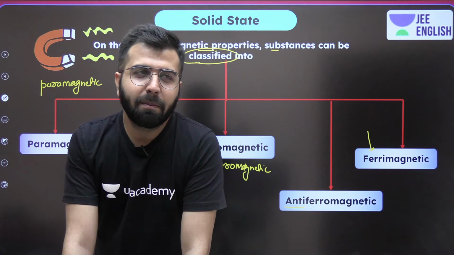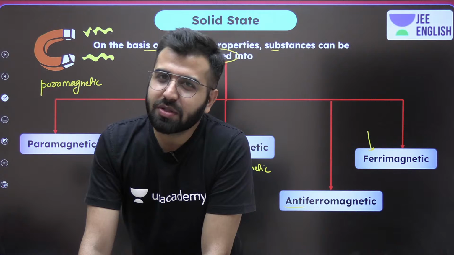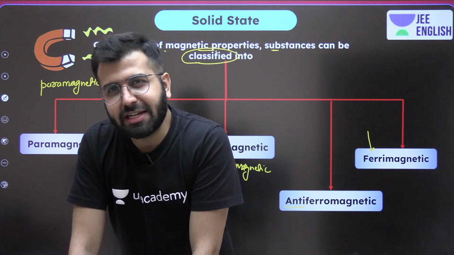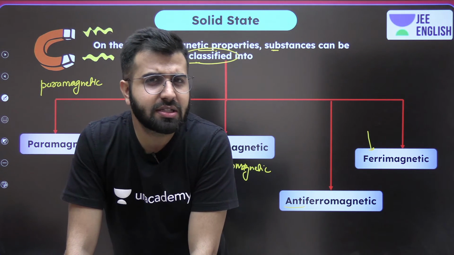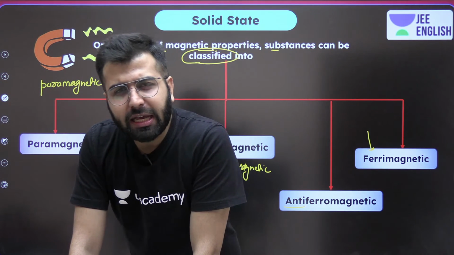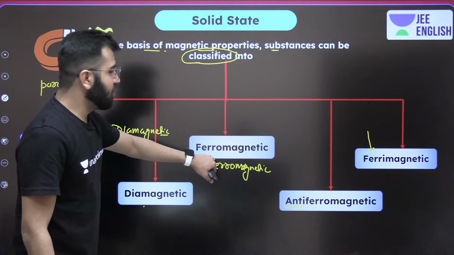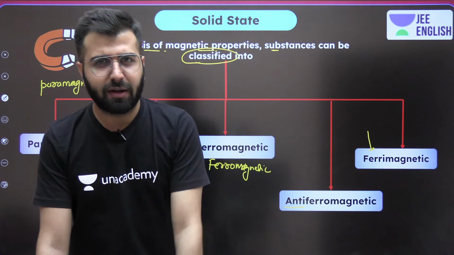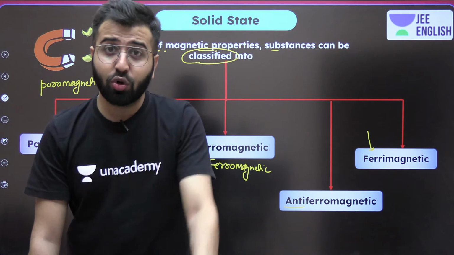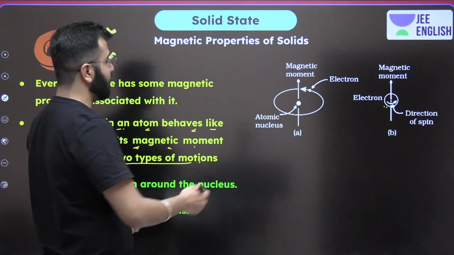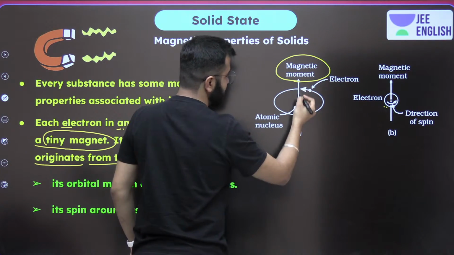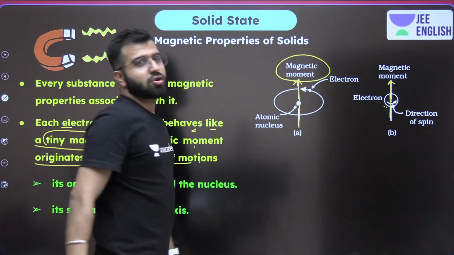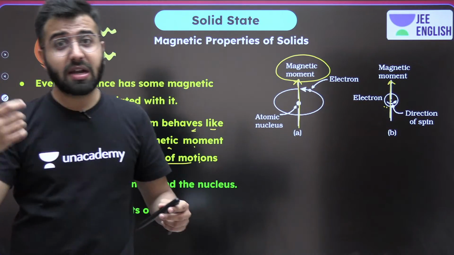Whenever we talk about magnetic substance, what is the first element that comes to your mind? For me, it's iron, and iron is the ferromagnetic one, which is really strongly attracted by the magnetic field. We will talk about what exactly happens, but do remember, we are going to talk about these magnetic moments, these arrows that you see. Guys, do you see the arrow? We are going to talk about these arrows, the magnetic moment, the direction, too much.